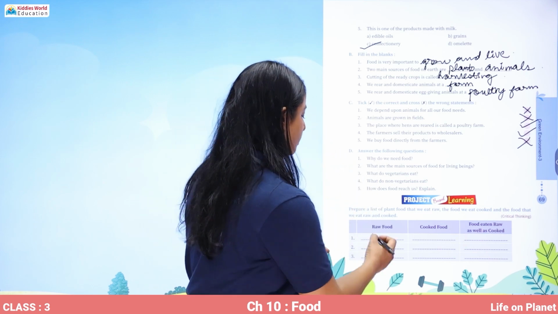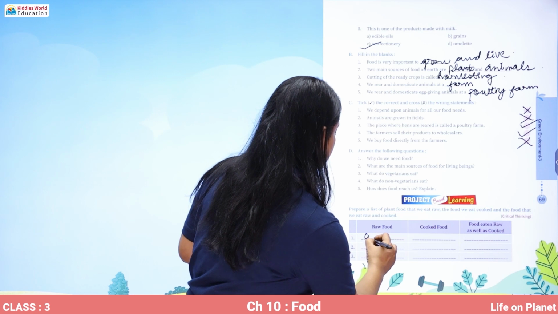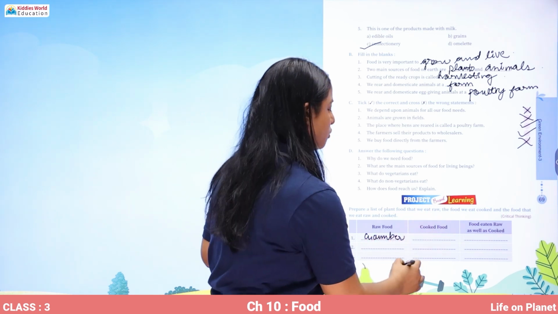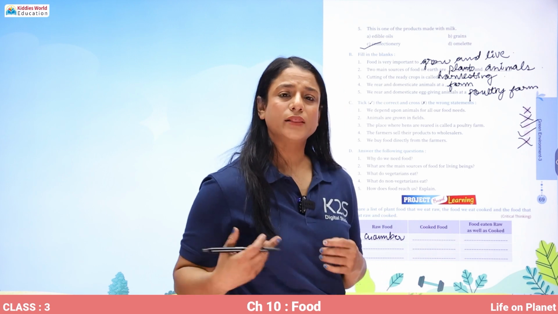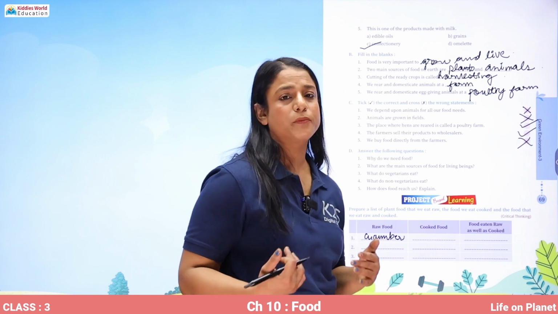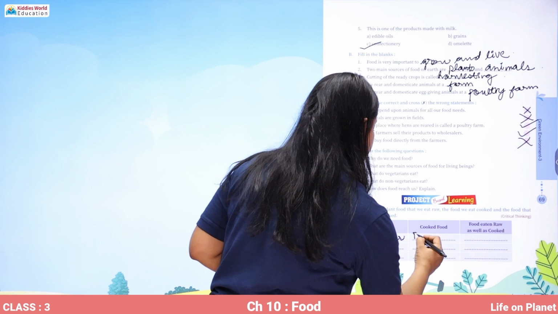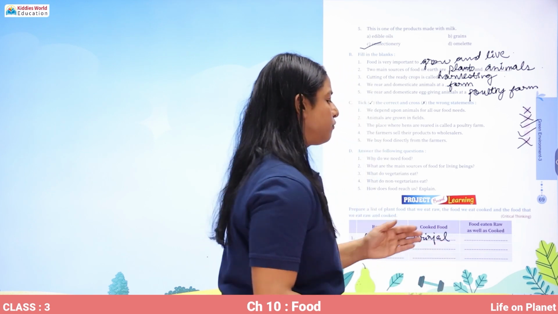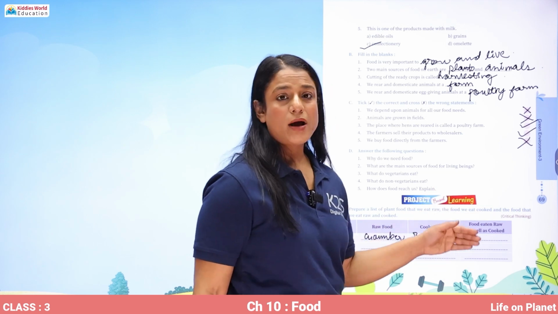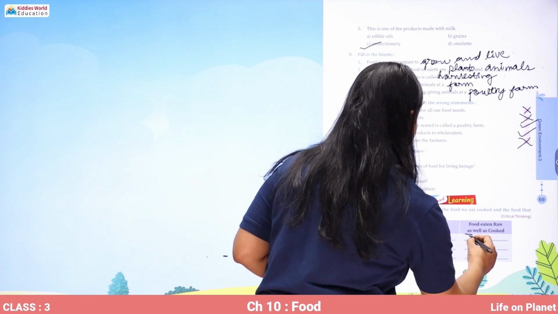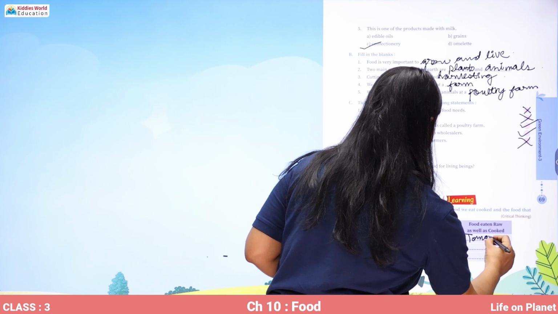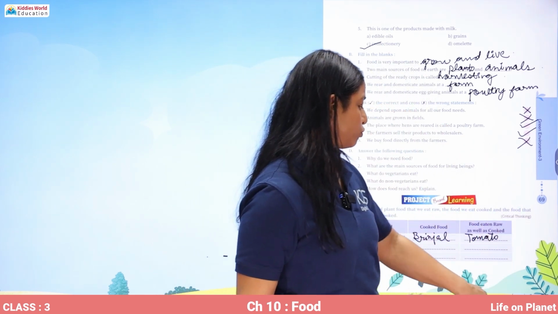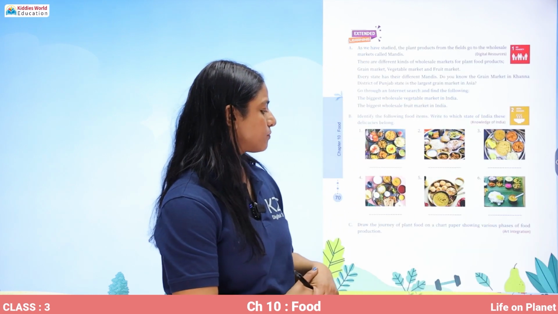Raw food. The food which is eaten raw is cucumber. In cooked form, almost all the vegetables have to be cooked before eating. We can just write brinjal over here. Food that can be eaten raw as well as cooked, tomato. All right, the rest you are going to do in groups in your class.